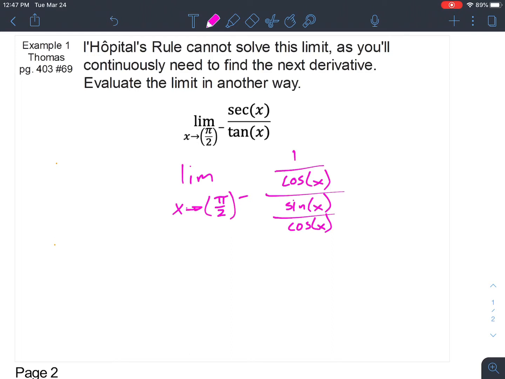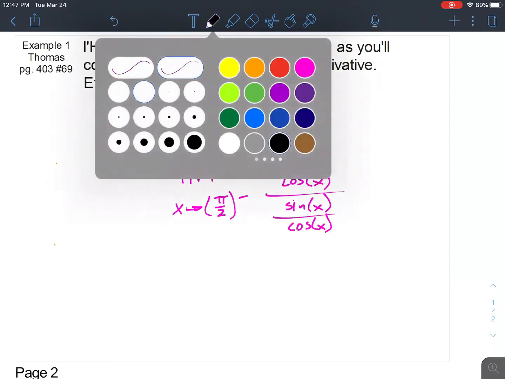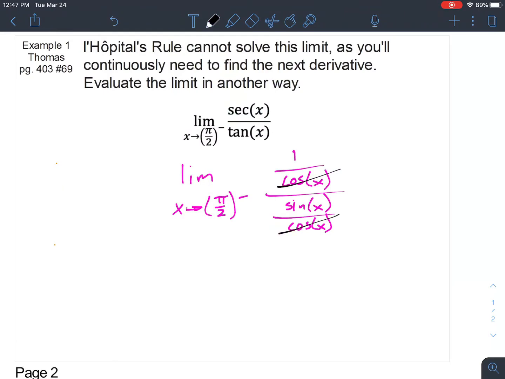Now, we could cancel out the cosine from both this fraction and the one that's in the denominator. And then all that's going to be left is 1 over sine.